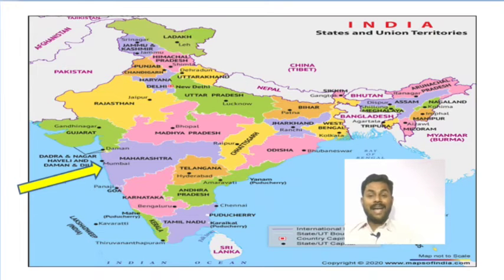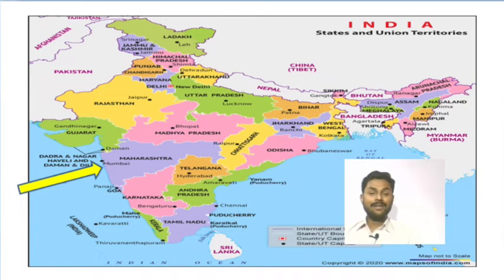Maharashtra has been indicated with the yellow arrow. So look at the map of Maharashtra with the help of this yellow arrow, and after that observe the neighboring states of Maharashtra.